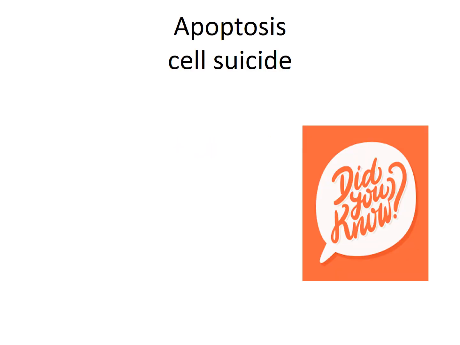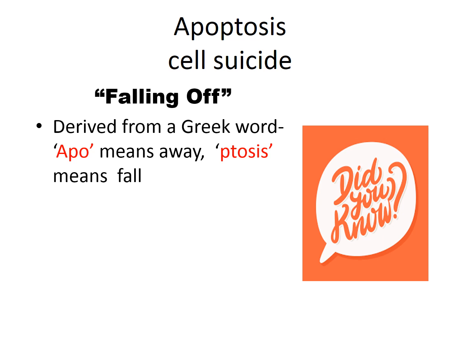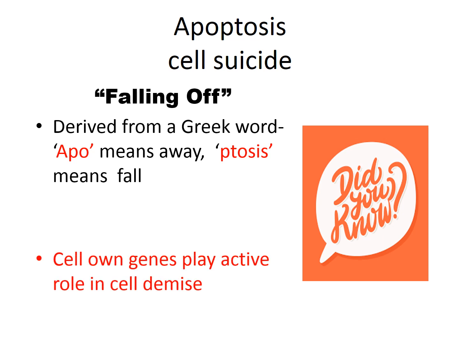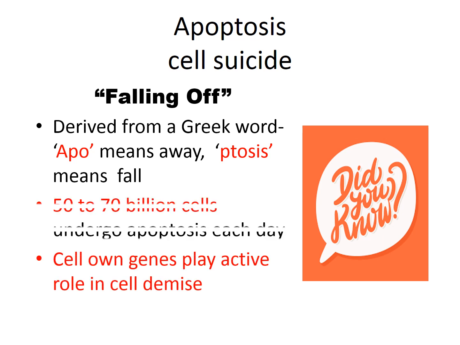This apoptosis, meaning cell suicide, is derived from the Greek word which means falling off. And we can relate it to the falling off of the leaves from the tree. The word apo means away and tosis means to fall. Another important fact about apoptosis, and you will be rather surprised to know, is that approximately 50 to 70 billion cells per day undergo the process of apoptosis.